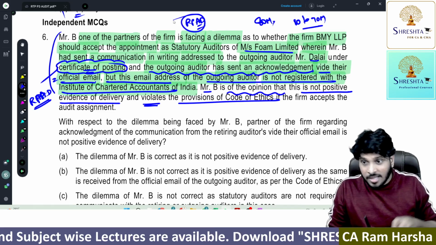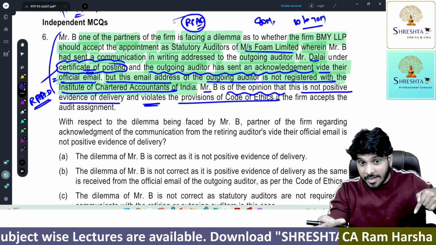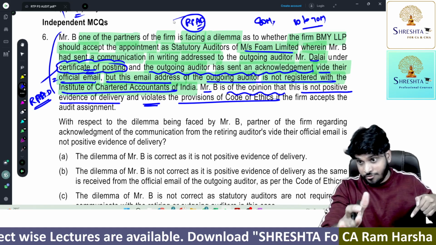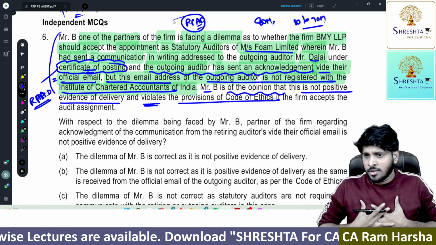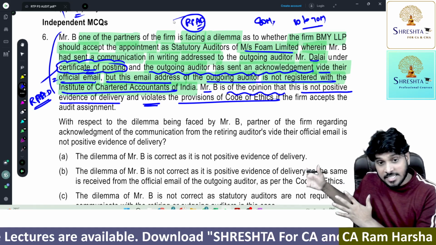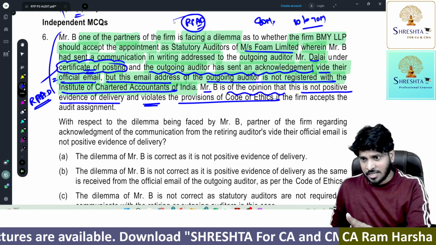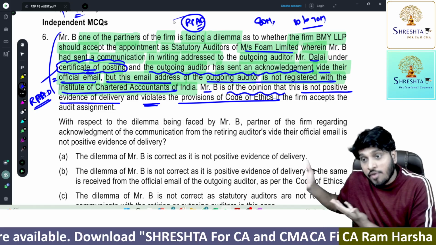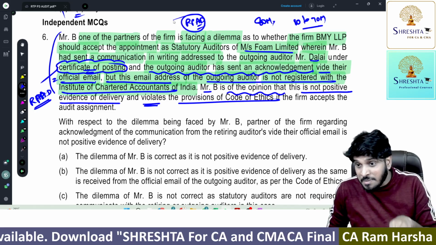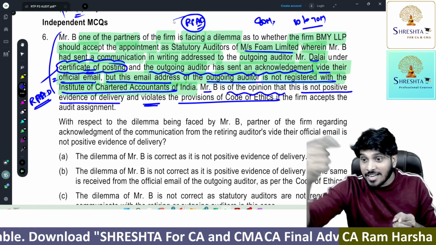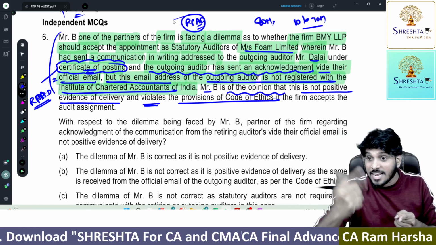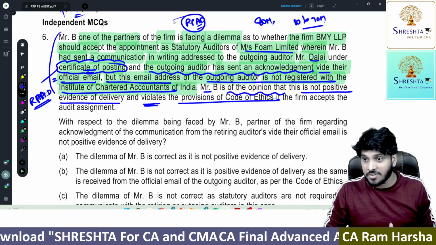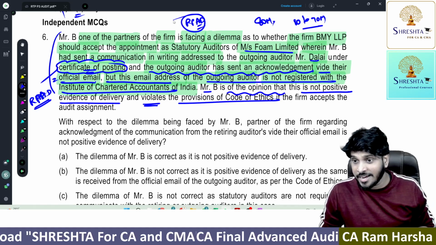Now here, the auditor has sent a letter by certificate of posting, where you will not get delivery proof. Okay, I didn't get delivery proof. If I immediately accepted the new company audit, it's professional misconduct, because without getting delivery information, how can I accept? But what happened here? I posted, and the other auditor has communicated to me. The other auditor has confirmed that he received it through his official mail ID.